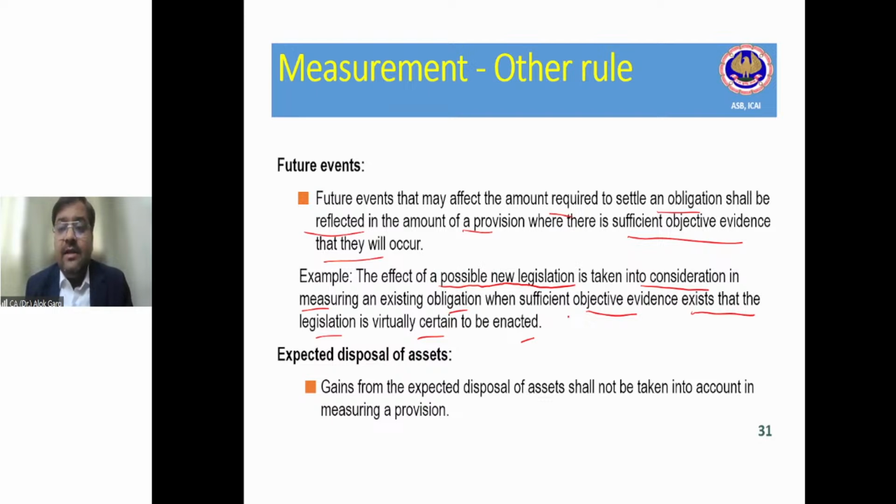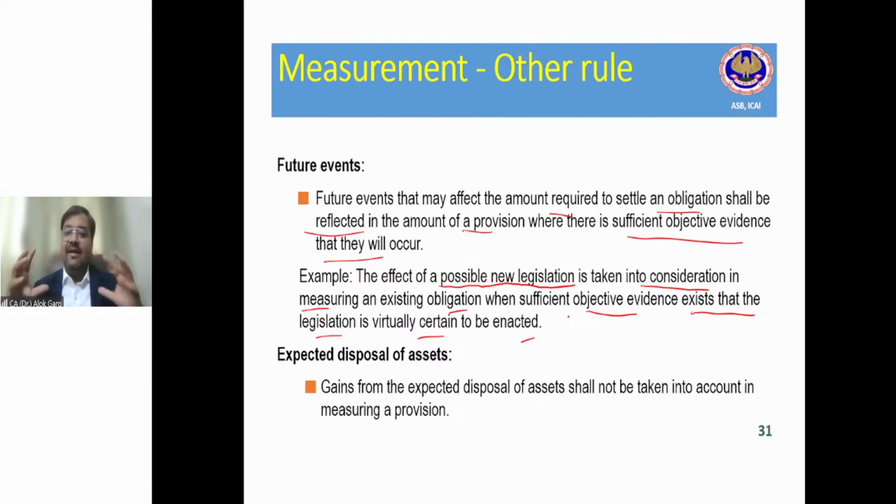Future event means there should already be a past event which has occurred, since you have already polluted this river, and the policy or law has been drafted. The only thing is, it requires the final approval, which has not come. But of course, if the final approval comes, you will have a legal obligation, because this is coming as retrospective.